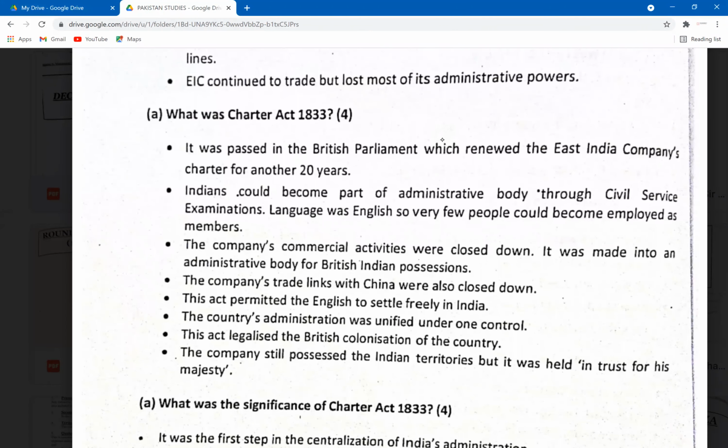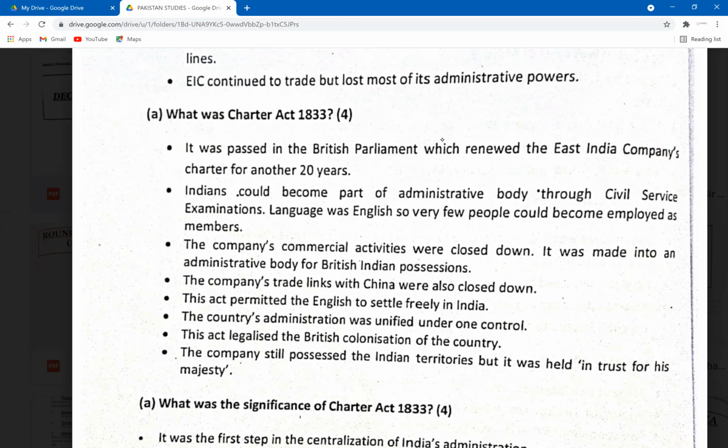So if you want to write about this more control with Indians, you can talk about the civil service. Although the British tried to control India directly, they still launched the civil service to employ Indians in these legal judiciary posts and everything, right? So you can talk about that.